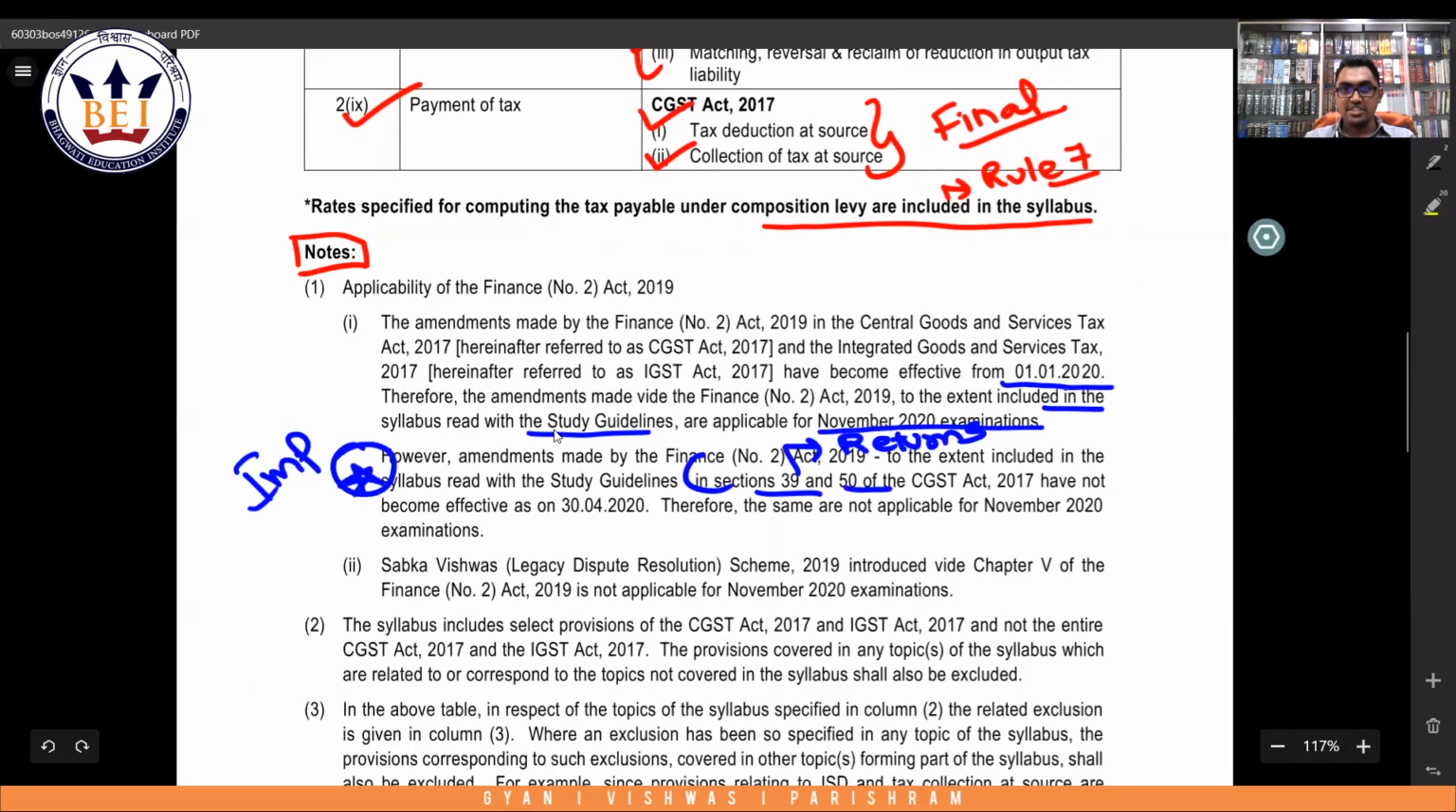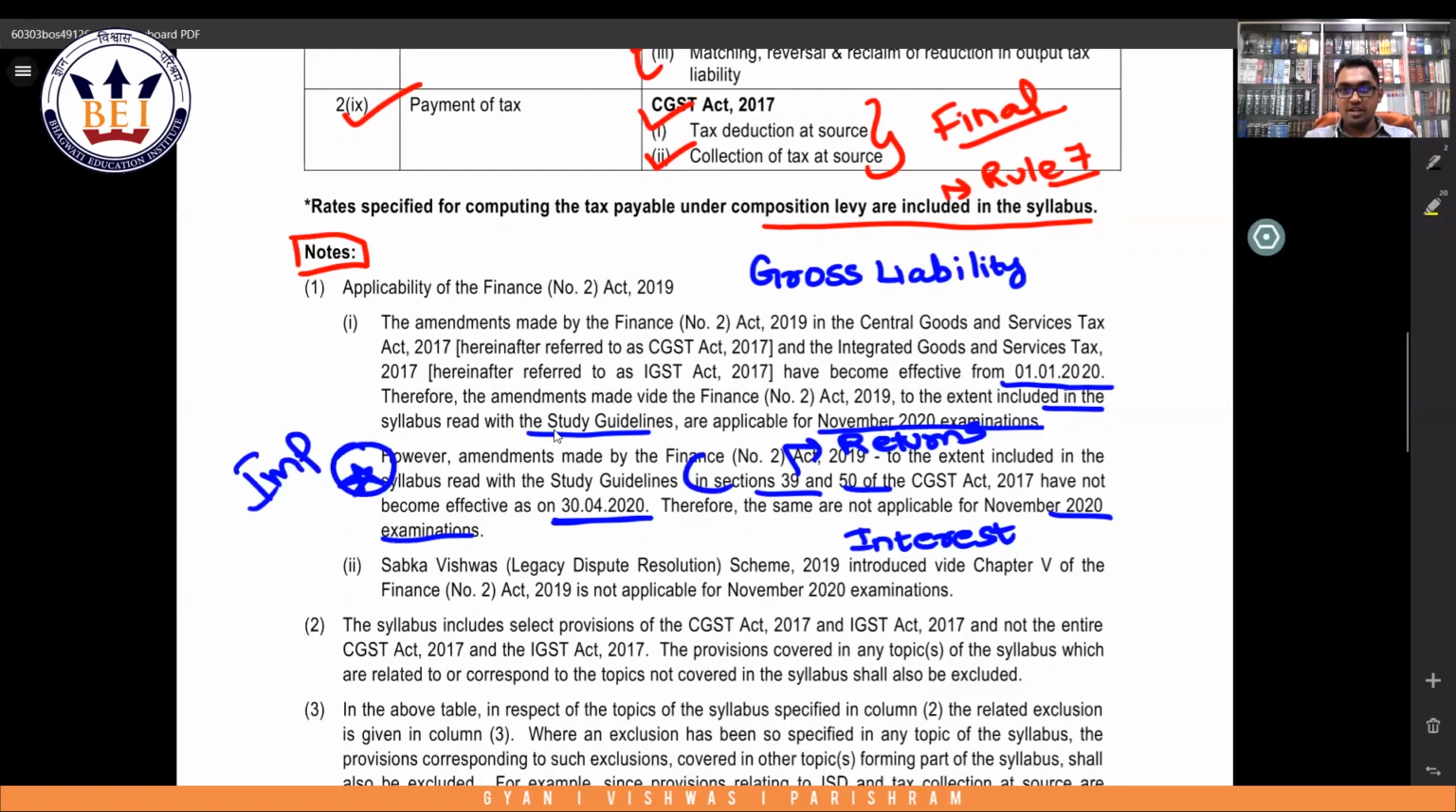Yes, and section 50 talks about interest. It is one of the most discussed sections nowadays, but the amendments have not become effective as on 30th April. Therefore, they are not applicable for your November 2020 examinations. This point is very important to note, because for your exam, you still have to calculate interest on the gross liability. Yes, gross liability, which was the position before the amendment in section 50, will continue to apply.